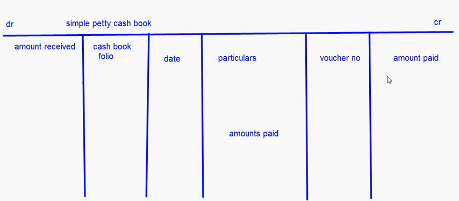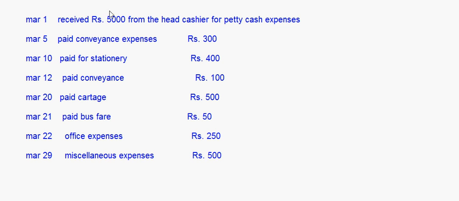Okay, now if I want to make a petty cash book for this, the same format, I think we can do it here itself in this format. Now first of all, the amount received by the petty cashier, how much was that? 5000 rupees, that will come here, right? And now we come to this payment. Now we have to put the dates here. March 1st is done. March 1st is when the payment is received.